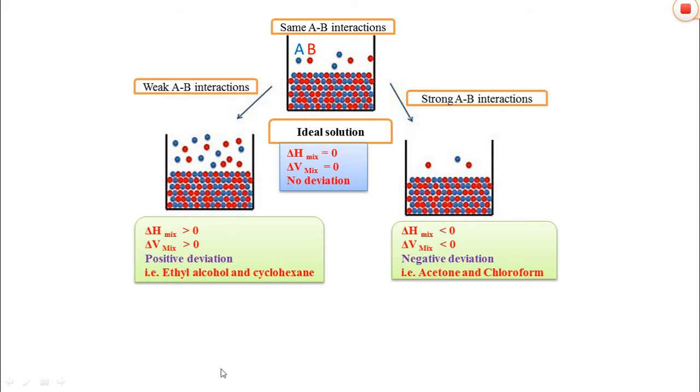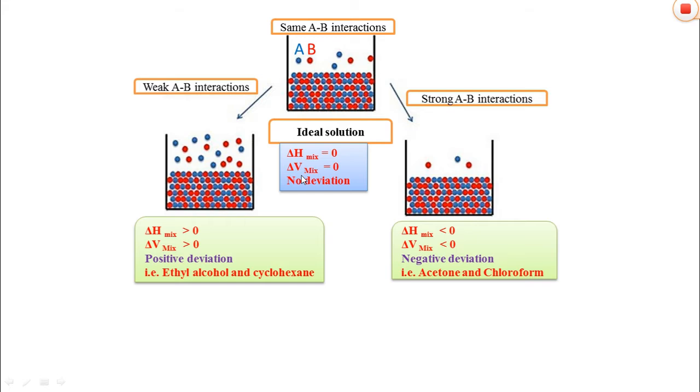To understand this overall process, we take one example. In this diagram we can see in the middle is an ideal solution. Ideal solutions are those solutions which must obey some rules. Which rule? The delta H of mixing should always be equal to 0, and the change in volume of mixing should always be equal to 0. Therefore there will be no deviation.